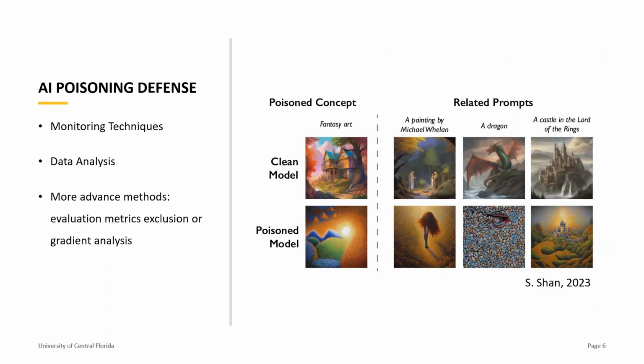And there are more complex methods in research. They're just currently not the standard, but they do offer defense mechanisms such as evaluation metrics exclusions or gradient analysis. And these methods are aiming to counteract the malicious updates by penalizing adverse impacts on whatever metrics they're using, or extracting discriminative features to detect these attacks.